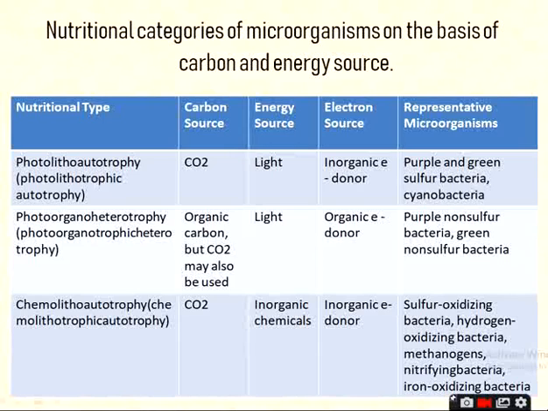photolithoautotrophy or photolithotrophic autotrophy. That means photo, that means the light, auto, that means CO2 as the source of carbon, and litho, that means inorganic donor, that means the electron is obtained from the inorganic donor or from inorganic compound, and that's why it is called litho.